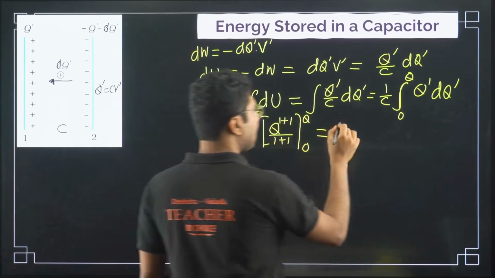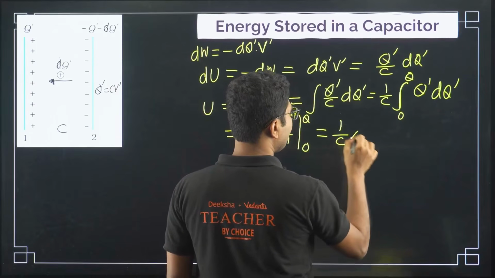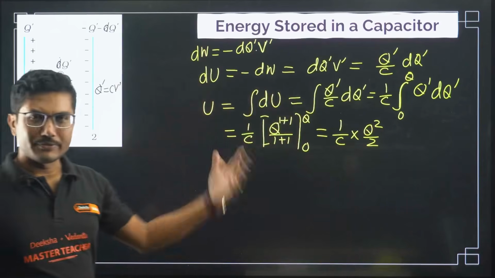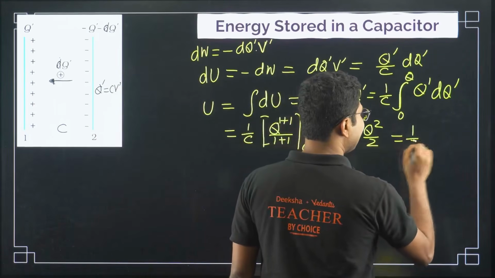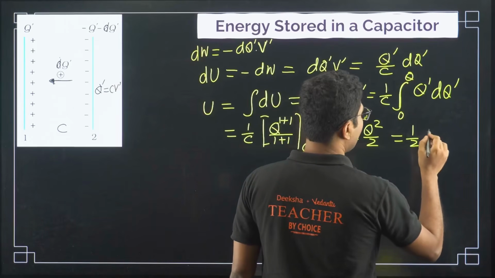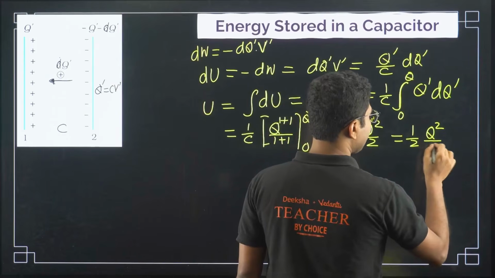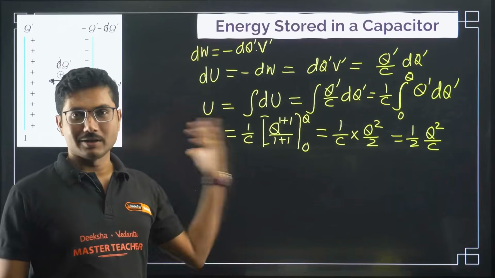For q, upper limit first, so it will be 1 by C into Q square by 2. You will learn this with time. If you have not yet learned it, don't worry about it, but it is a very easy derivation. Once you learn the integration, you will say, oh my god, that was so easy.